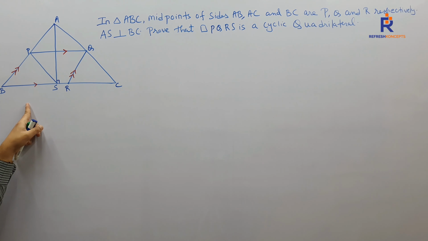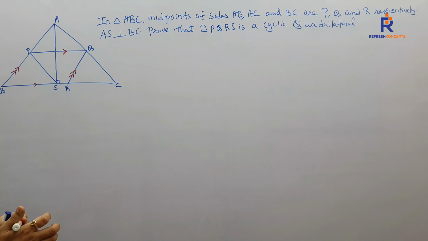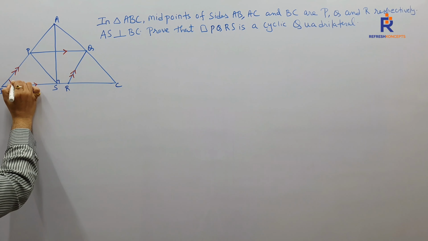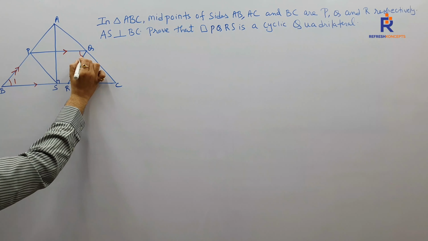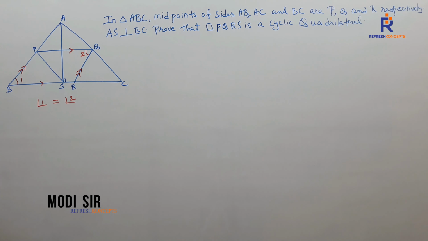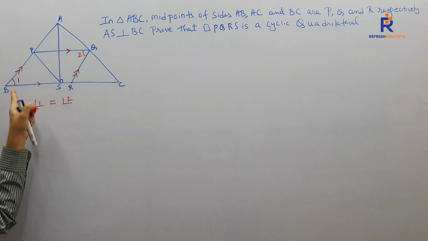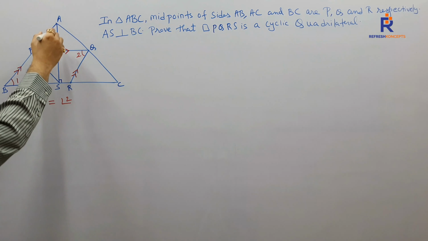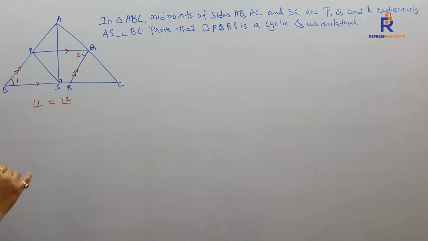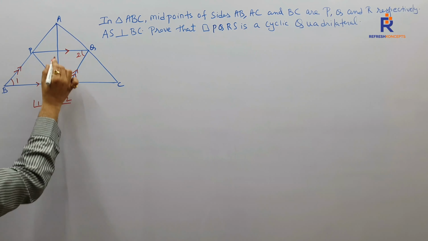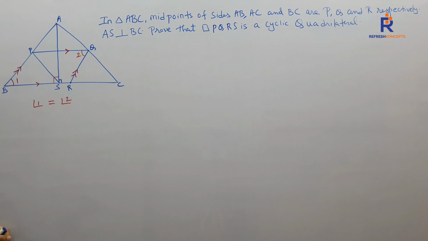Now, can I say in a parallelogram, opposite angles are congruent. So angle 1 congruent to angle 2. So my skeletal solution starts now. Angle 1 congruent to angle 2, as opposite angles of a parallelogram are congruent. Done? Now, AS is perpendicular to BC. So can I say this triangle is a right angle? Which one? ASB is a right angle.